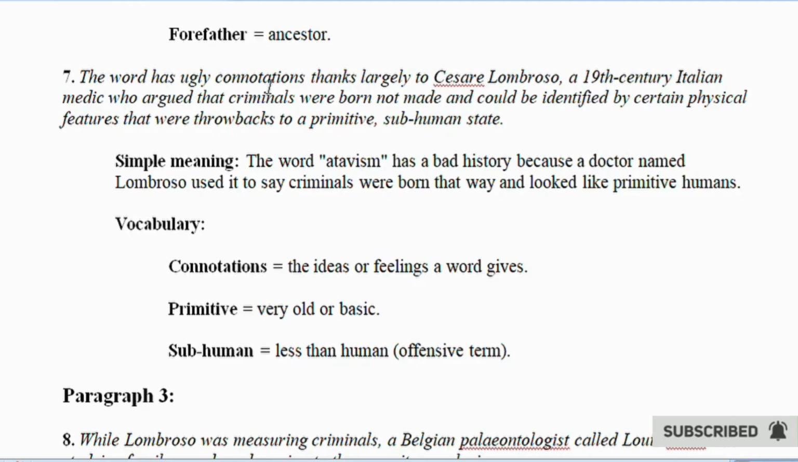7. It has ugly connotations, thanks largely to Cesare Lombroso, a 19th century Italian medic who argued that criminals were born not made and could be identified with certain features that were throwbacks to primitive, subhuman ancestors. Simple meaning: the word atavism has a bad history because Dr. Lombroso used to say criminals were born that way.